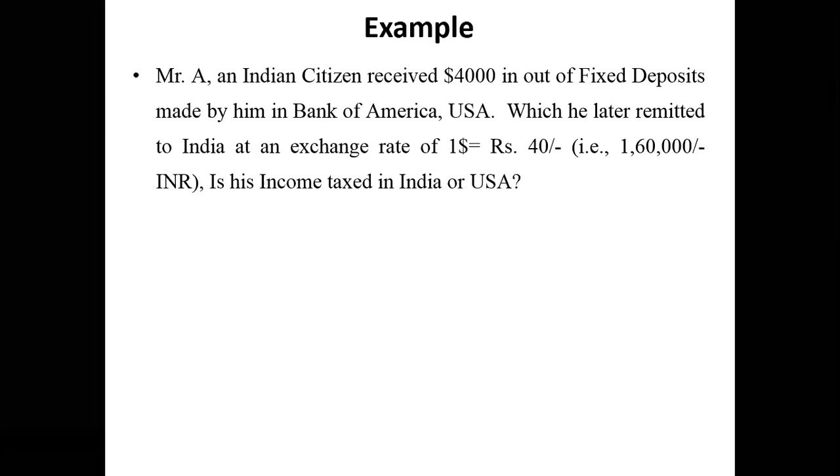Is that clear? It is told to us that he is an Indian citizen. It is never told to us that he is an Indian resident. Point number one. Second, he has received $4,000 out of a fixed deposit made by him in Bank of America. So he has earned and received income outside India, and this income is nowhere related to business, and that business is not controlled from India.